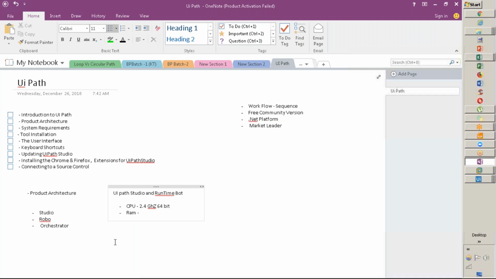I will share that document. Right now it's not handy with me, guys. Similar to how I shared the Blue Prism support document, I will share this document where the configuration and installation details would be available. Let me check quickly.